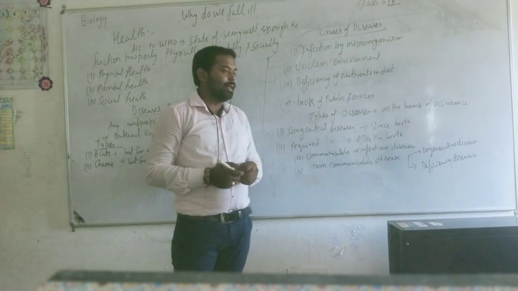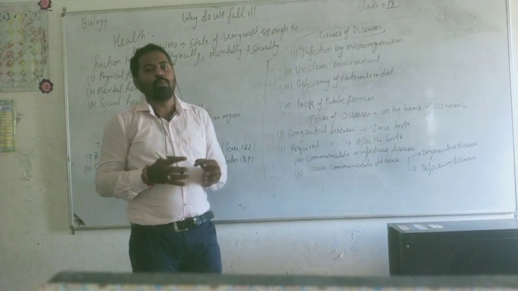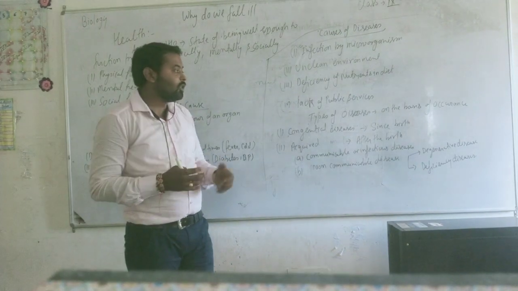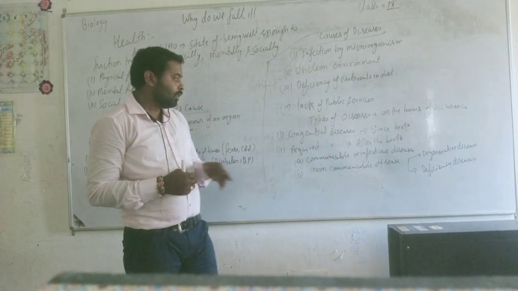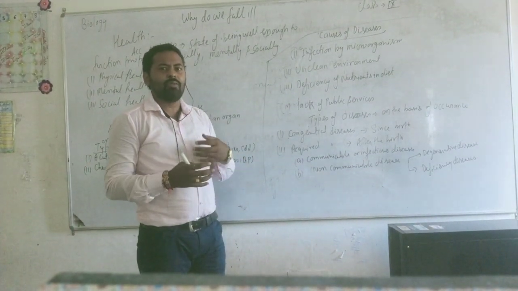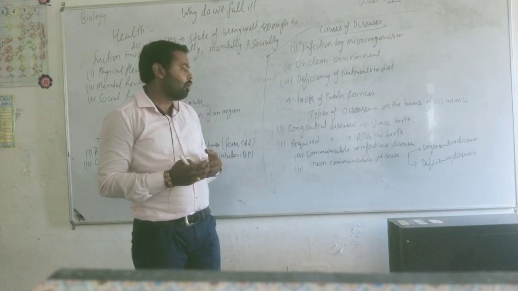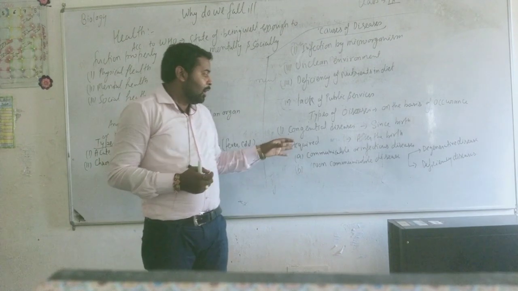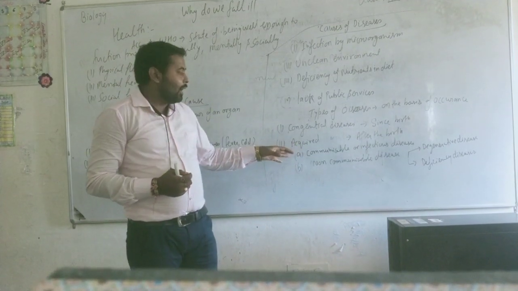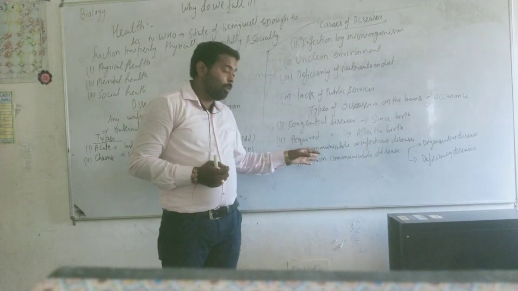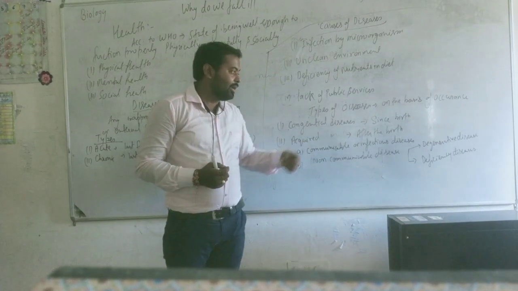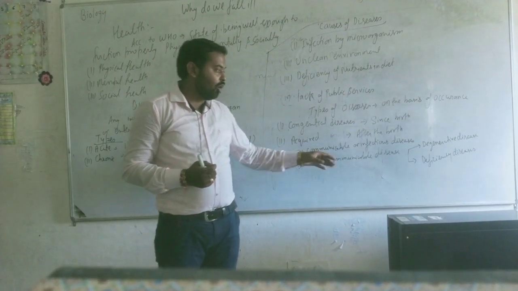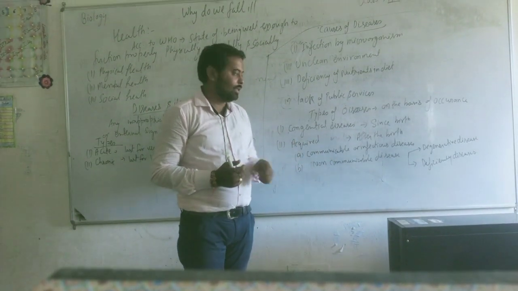Second one is acquired disease. Acquired diseases are the group of diseases which come after birth from the environment. It may be due to deficiency or degenerative functions of our body organs. That kind of disease is in the category of acquired disease. Now, acquired diseases are classified into two categories. Number one, communicable or infectious disease, and second one is non-communicable or non-infectious disease.